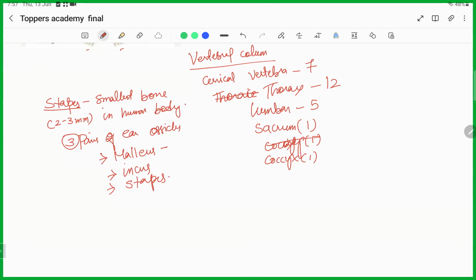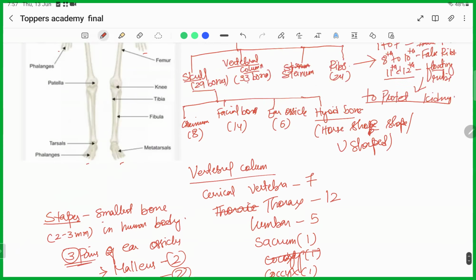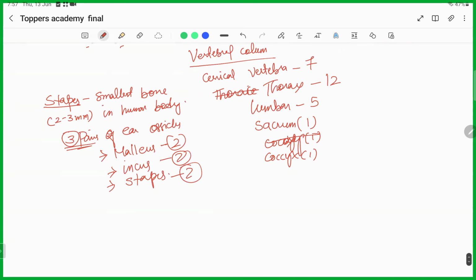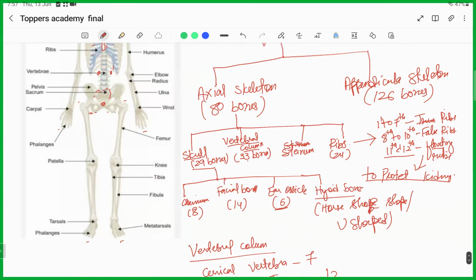So two Malleus, two incus, and two stapes. That's why there are 6 bones in the ear ossicles, and the smallest one is the stapes. You can remember the ossicles in the ear as Malleus, incus, stapes. And that is all about the axial skeleton.